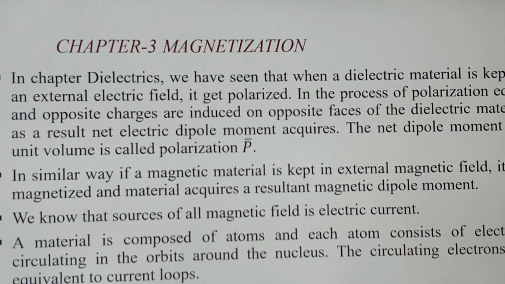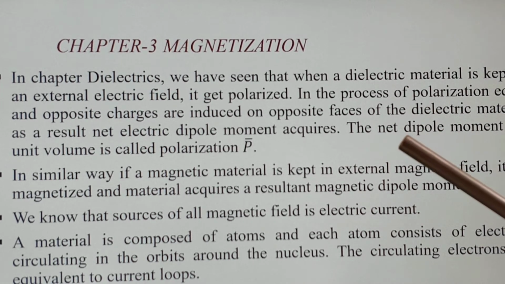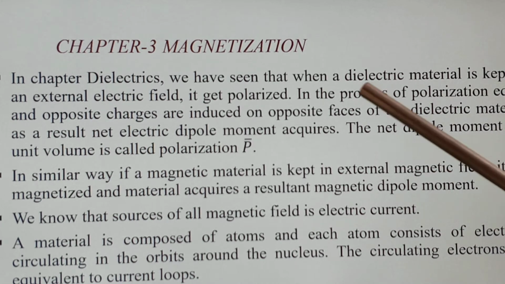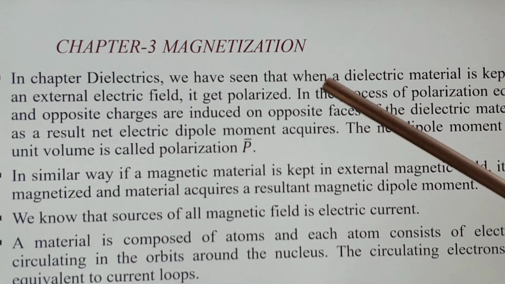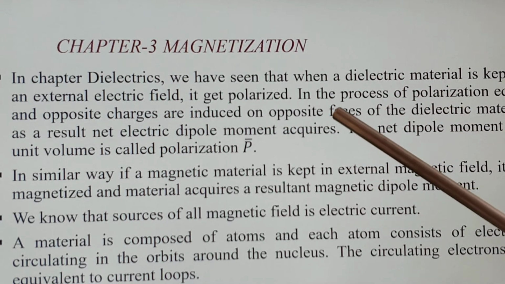Good morning, friends. Today we study chapter 3, magnetization. In the previous chapter, dielectrics, we have seen that when a dielectric material is kept in an external electric field, it gets polarized.